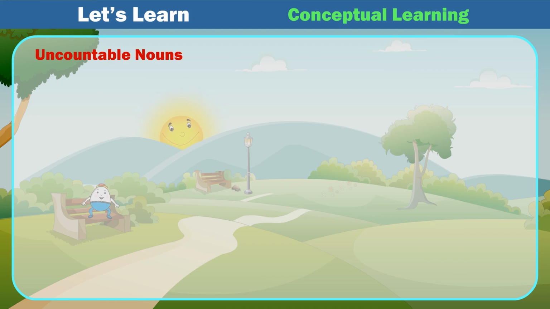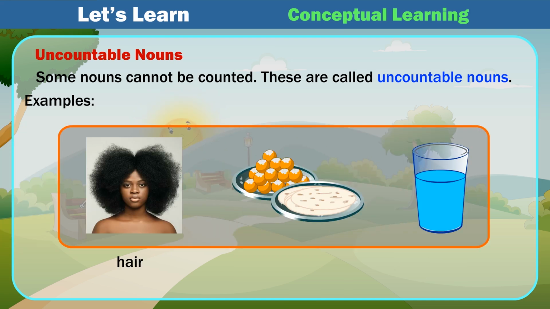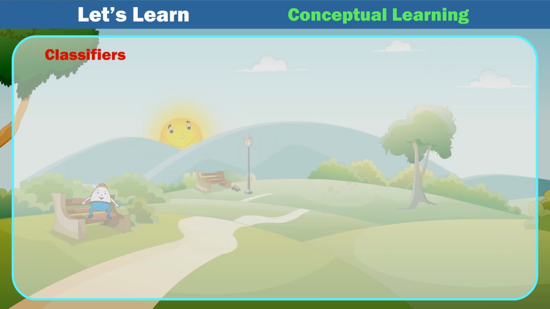Uncountable nouns. Some nouns cannot be counted. These are called uncountable nouns. Examples: hair, food, water, milk, grain, flour, juice. Classifiers. Classifiers are measuring words.